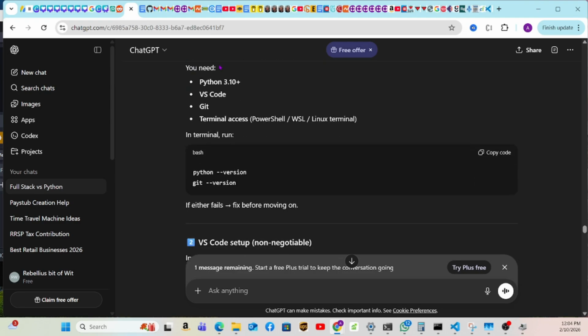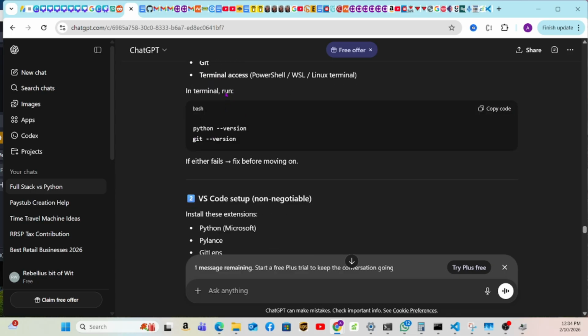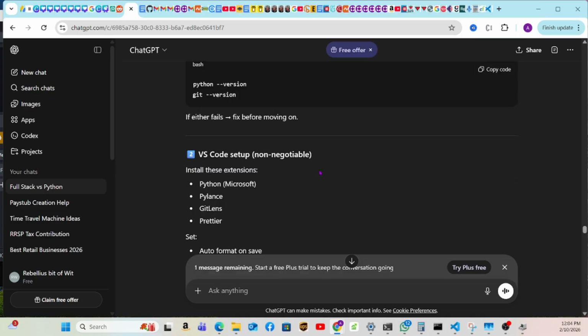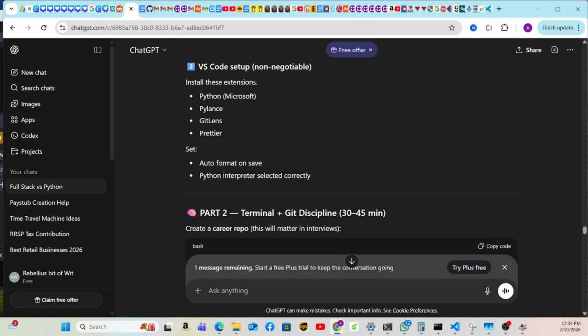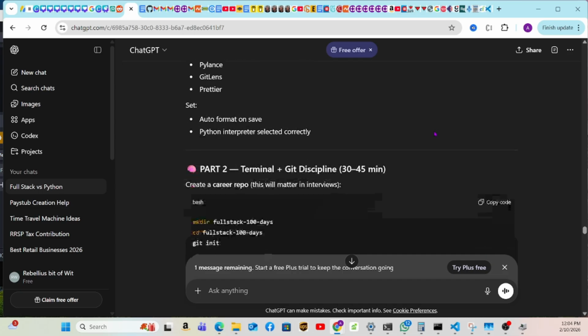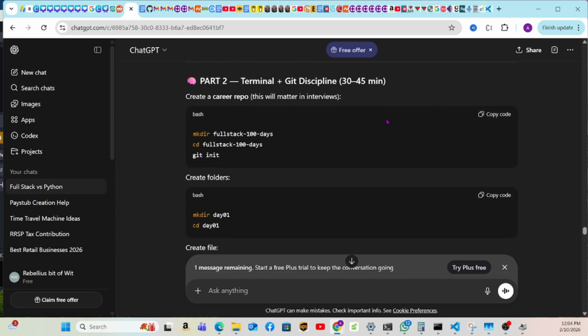So yesterday we installed Python 3.10, VS Code, Git, and we even had some terminal access. On the terminal we ran python --version and git --version. We did that. We also installed these extensions: Python, Pylance, GitLens, Prettier, and much more if you were following. If not, go ahead and watch my day 1 video. I suggest that so you can catch up with us.